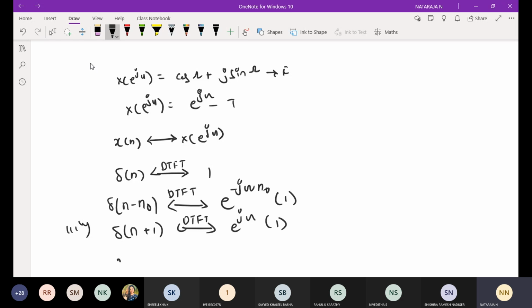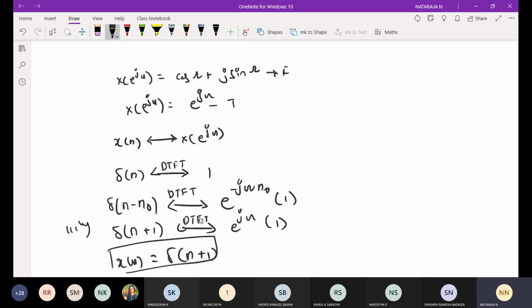Therefore, based on this, we can write x of n is equal to delta of n plus 1. This is e power j omega, in the sense of x of n. Why? Because if I substitute for x of e power j omega, you will get e power j omega. So I can write x of n is equal to delta of n plus 1.